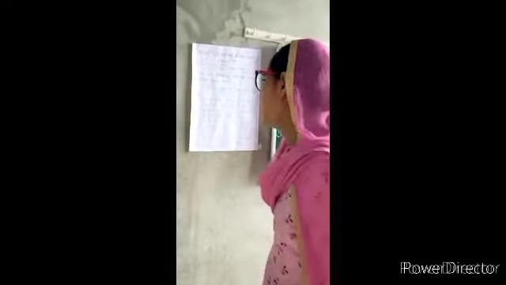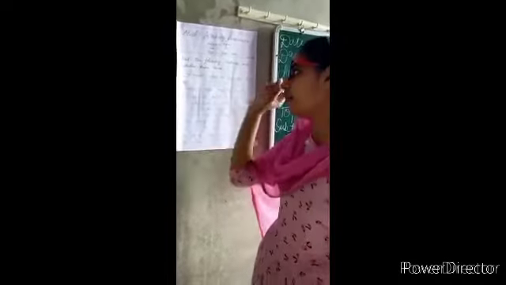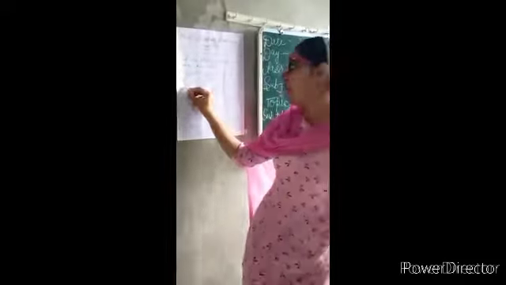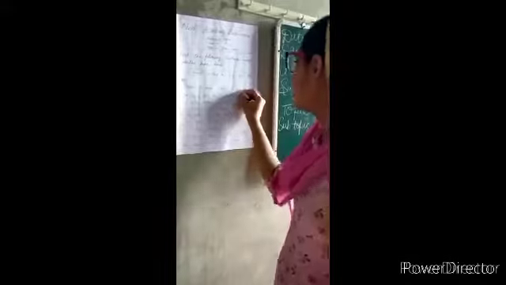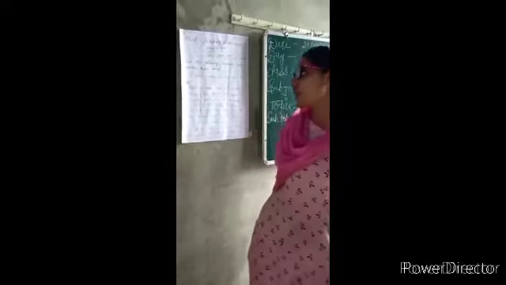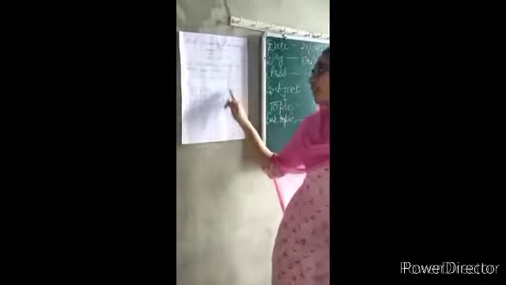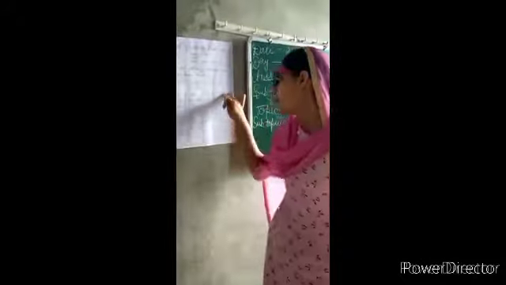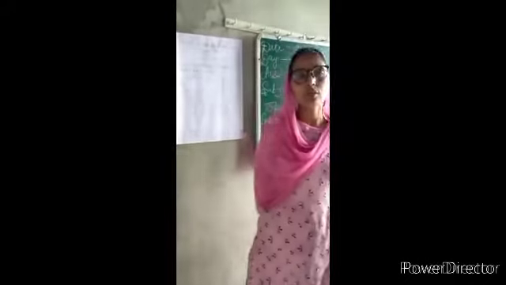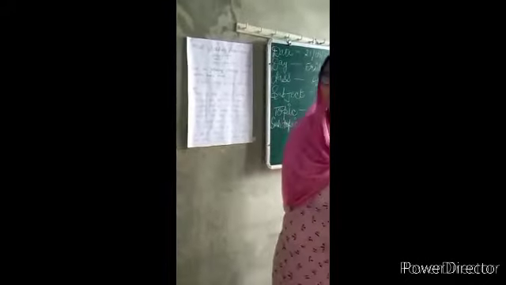Likewise, the second: "Tina is younger than his brother." Here, Tina is the particular name of a girl. That's why Tina is also a proper noun, so we will circle Tina. Brother is also a noun, but not a proper noun, because if the name of the brother were written, then we would consider it a proper noun. But here only "brother" is written, so we will not circle it. This is a noun, but not a proper noun.